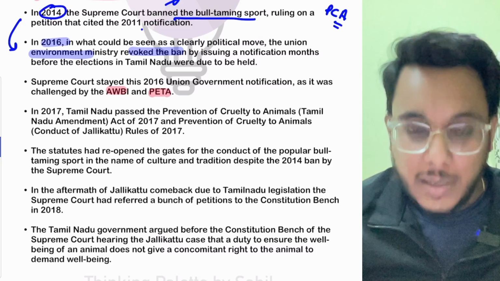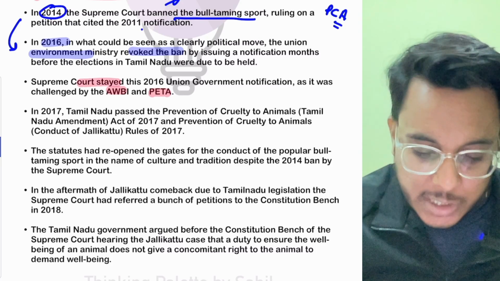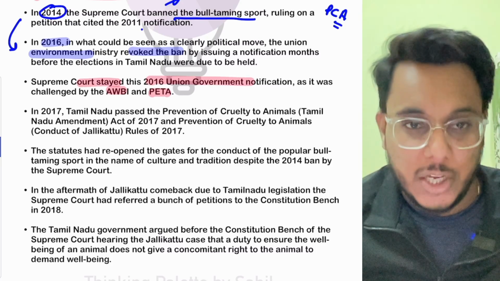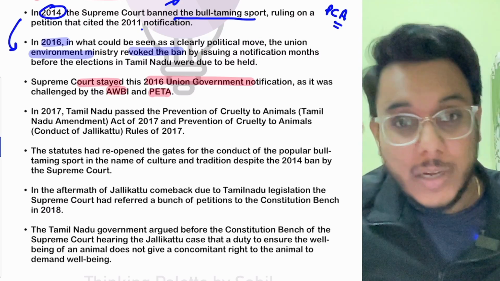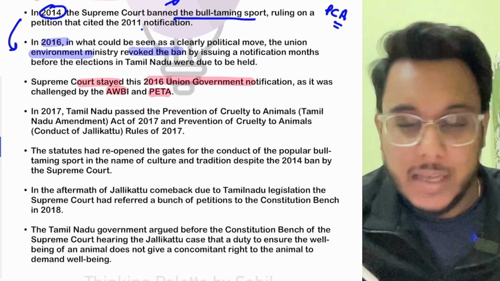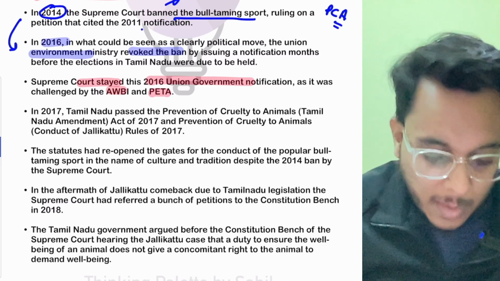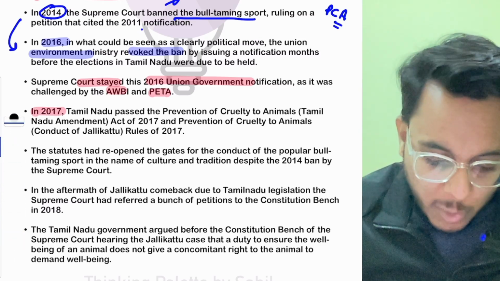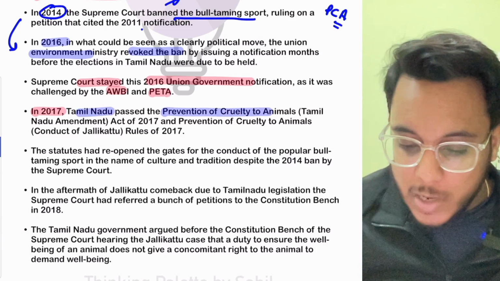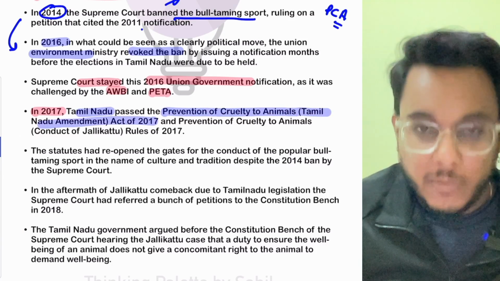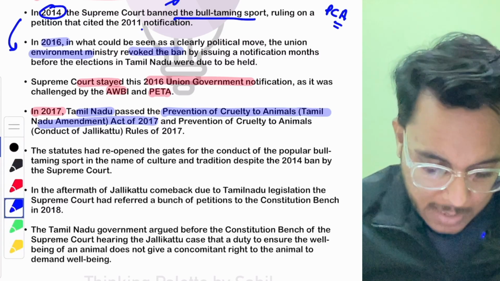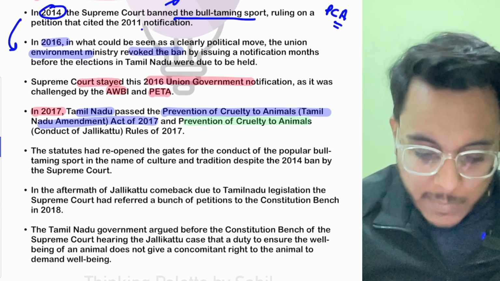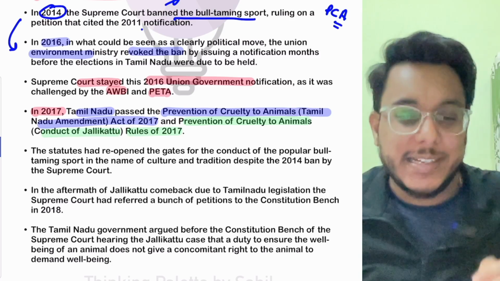Because of that, the Supreme Court stayed the Union government's notification. Fine. So basically, bull taming was still not allowed. Now, finally, in 2017, what happened? The Tamil Nadu government passed the Prevention of Cruelty to Animals (Tamil Nadu Amendment) Act of 2017, and also the Prevention of Cruelty to Animals (Conduct of Jallikattu) Rules 2017.